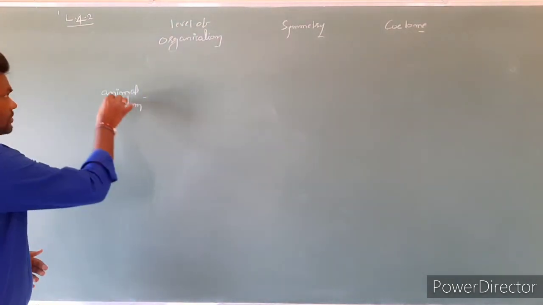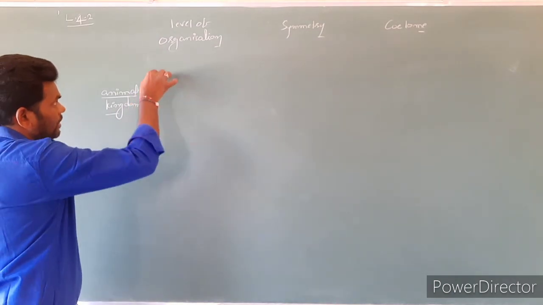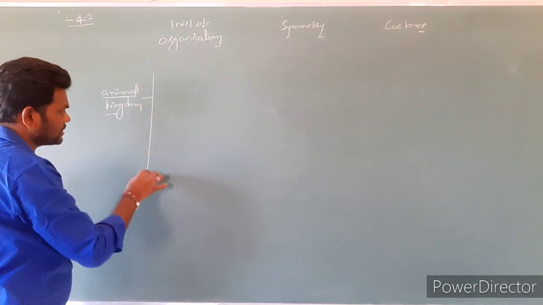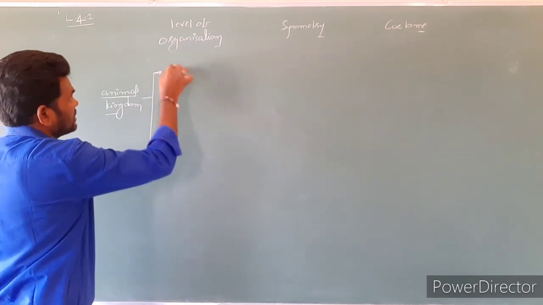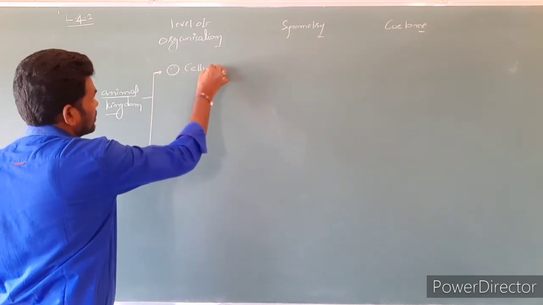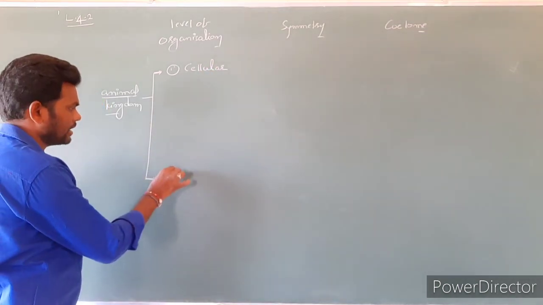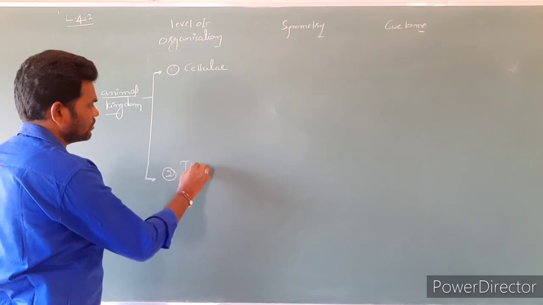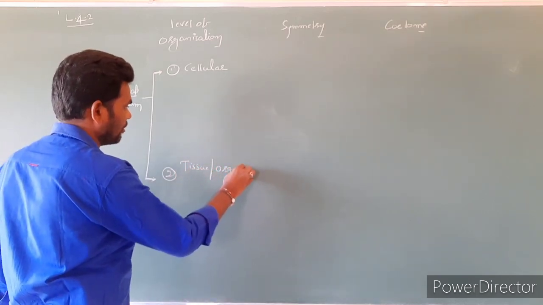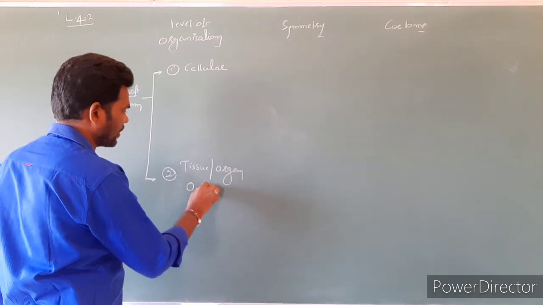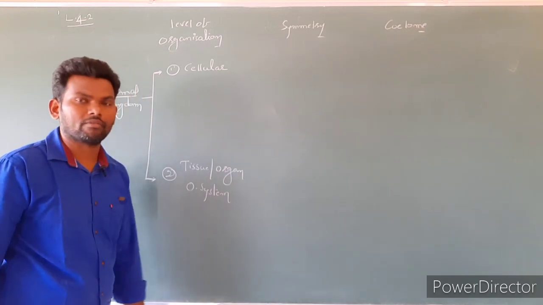Let's see the animal kingdom, and you know very well level of organization is mainly of two types. First one is cellular level of organization, and next one is tissue or organ system level of organization.